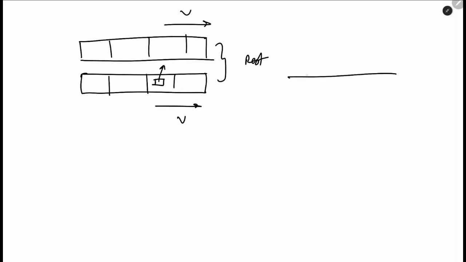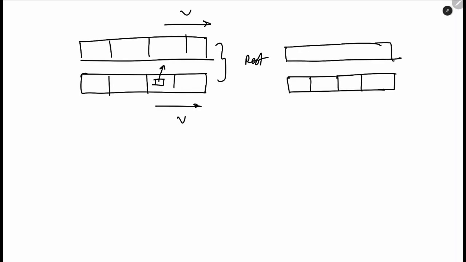Let's think of another situation. You are inside the train, and now you just woke up and you find the train you are looking at from the window is moving backwards with velocity v. Can you guess whether you are at rest or this train is moving? Or it may be possible that the other train is at rest while you are moving. So this is the trivial problem with relativity, when we cannot determine whether we are at rest or at constant velocity. This was first discussed thoroughly by Einstein.